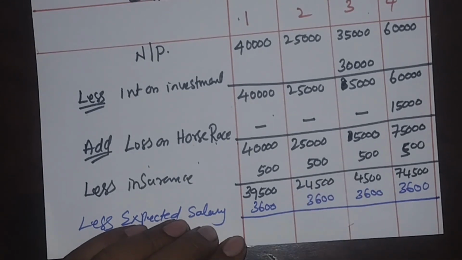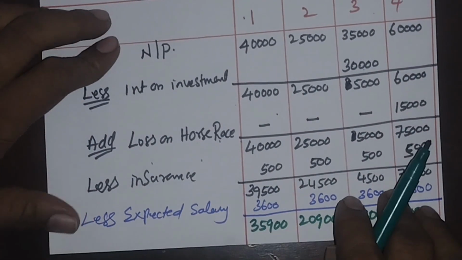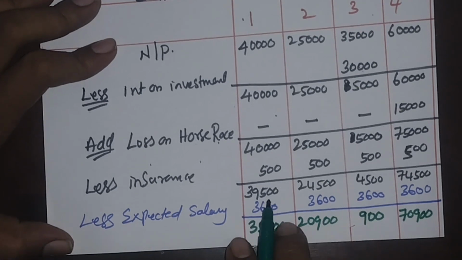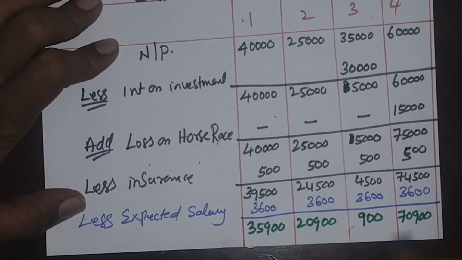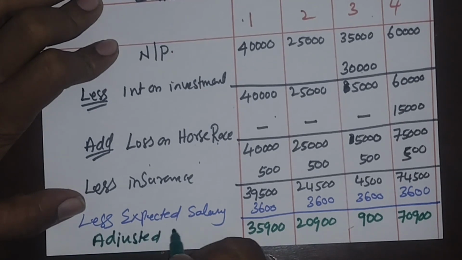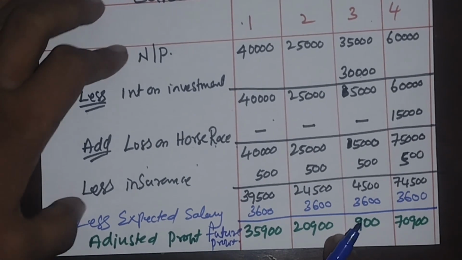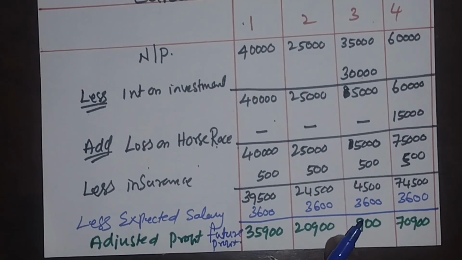Now, after minusing this 3,600 from each and every amount, the final answer what I get, it is called as the adjusted profit or future profit. Future profit. Yes. Step 1 is over.